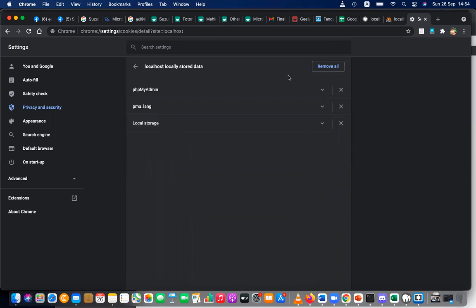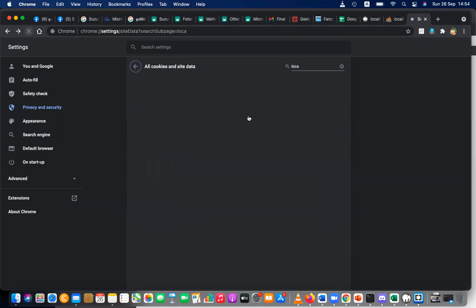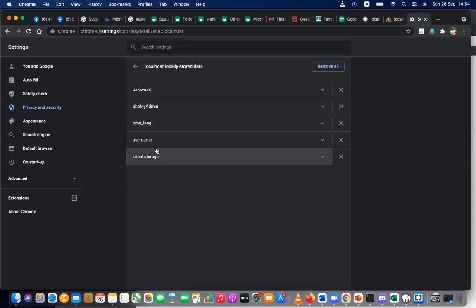Localhost, and let me go back, refresh this, because you can see cookies now. Username is set, password is set, both are there. Actually, these are some additional cookies related to PHPMyAdmin. I can just remove them. Now you can see the localhost, username, password, and you are in the admin area too.